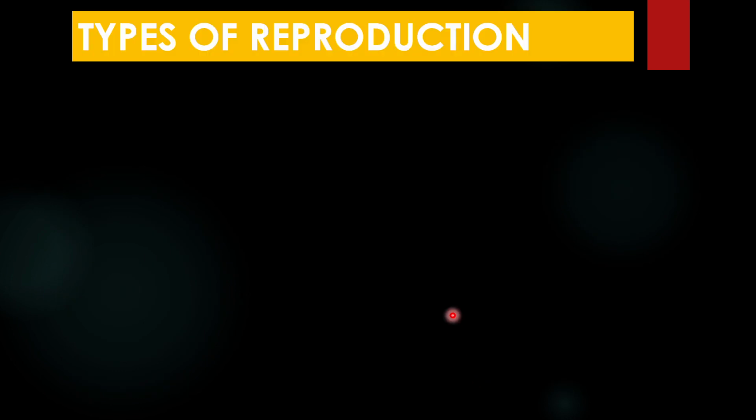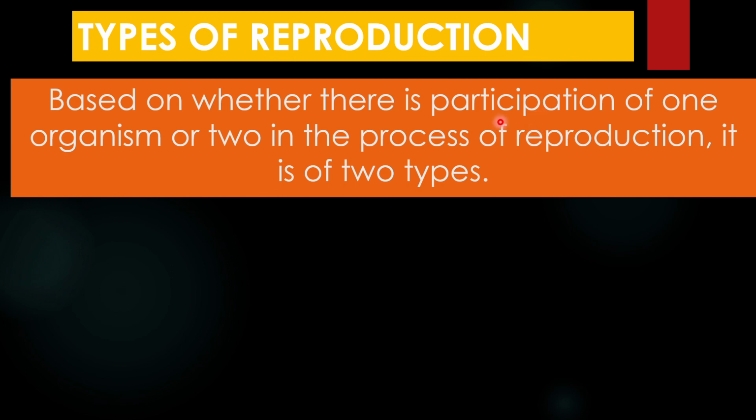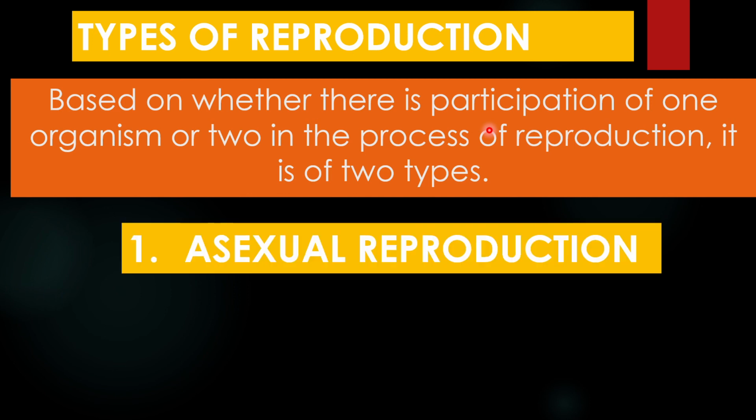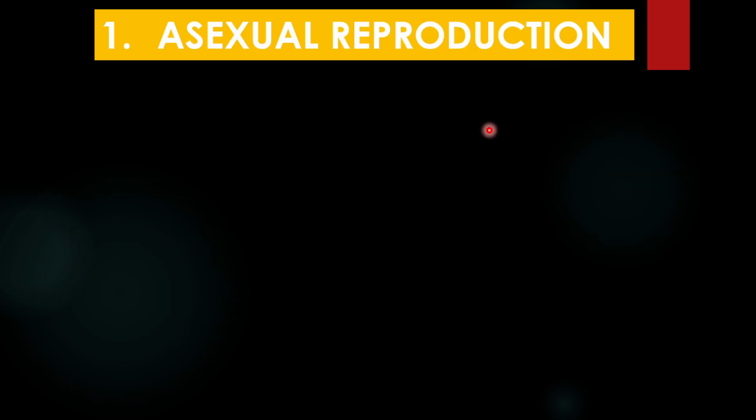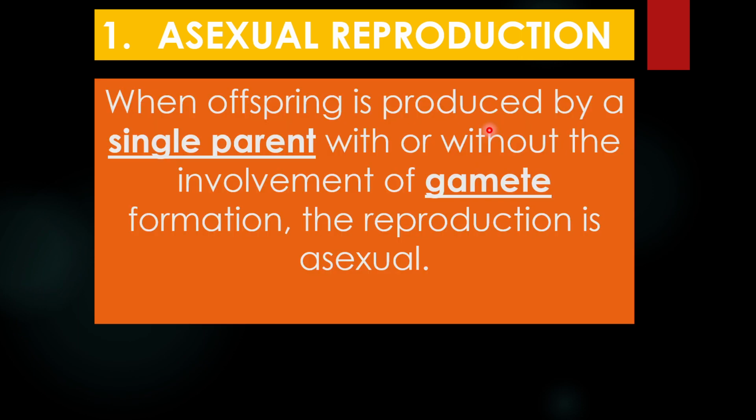Now we know what reproduction is, giving rise to young ones. What are the different types of reproduction? Depending on whether one organism is producing offspring or two organisms are involved in the process, we have two types of reproduction. First type is asexual reproduction, and the second type is sexual reproduction. Now, in asexual reproduction, there is only one parent, one cell. That is, one amoeba will give rise to daughter amoebas. So just a single parent is enough, okay?